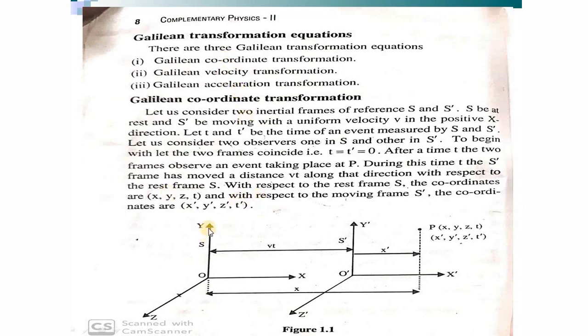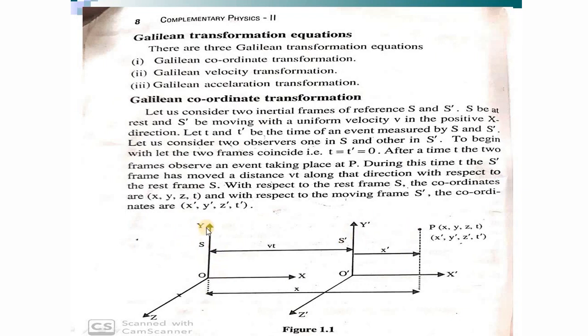Suppose we are having two frames of reference. The equations connecting the two frames of reference describing an event are known as transformation equations, so I need two frames of reference. That is mandatory. The chosen frames of reference are S and S prime.